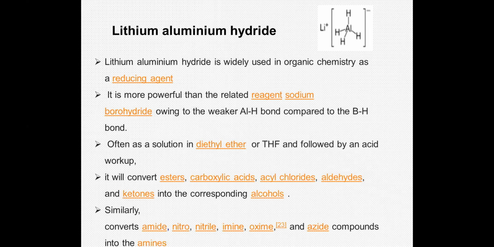It is useful for the conversion of esters, carboxylic acids, acyl chlorides, aldehydes, and ketones to the corresponding alcohols. Similarly, it converts amides, nitro compounds, nitriles, oximes, and azides to the corresponding amines. So this is the best reagent for the conversion of various carbonyl groups into the corresponding amines and alcohols.